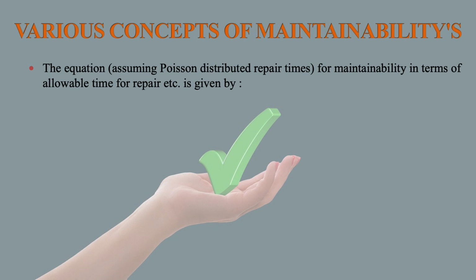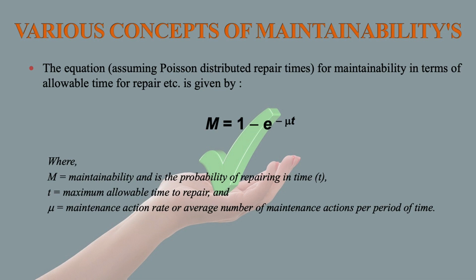The equation, assuming Poisson distribution of repair times, for maintainability in terms of allowable time for repair is given by M equals 1 minus e to the power minus mu t, where M is maintainability and is the probability of repairing in time t.